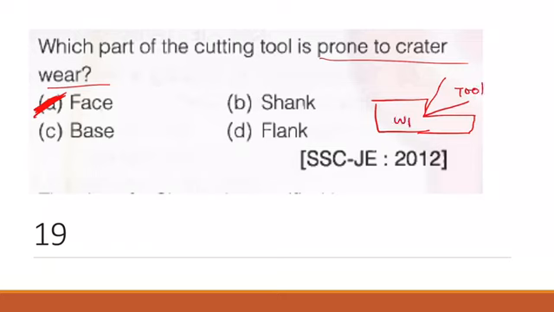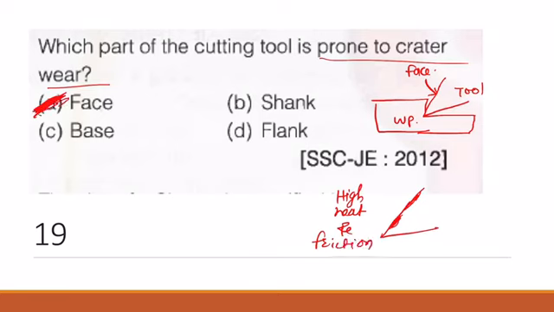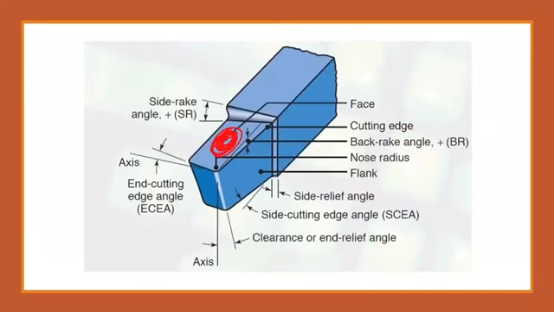So this is the face of the tool, and basically the crater wear is like this. This is the crater wear. The tool material gets removed due to high heat and friction. So that's why the part prone to crater wear is the face of the cutting tool.